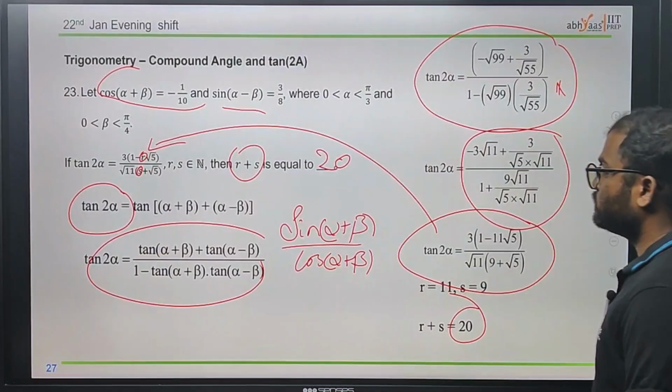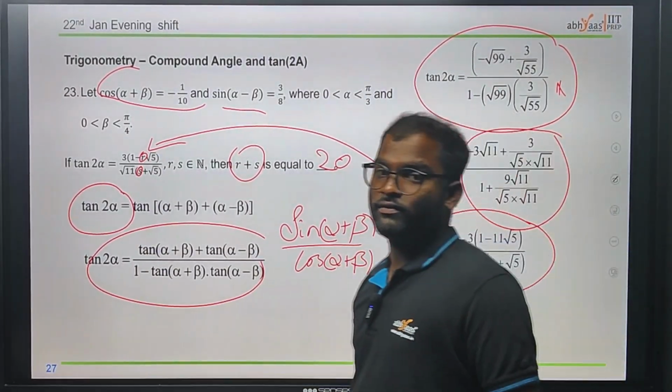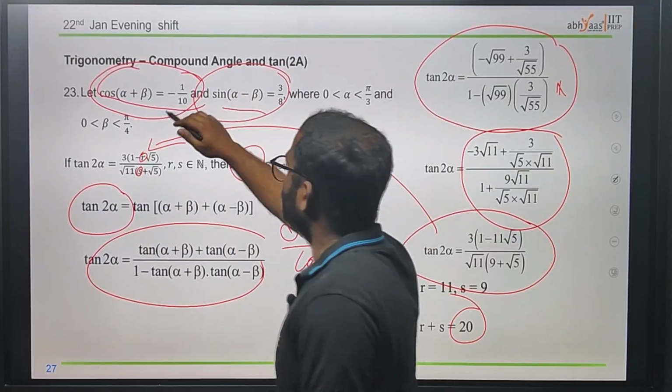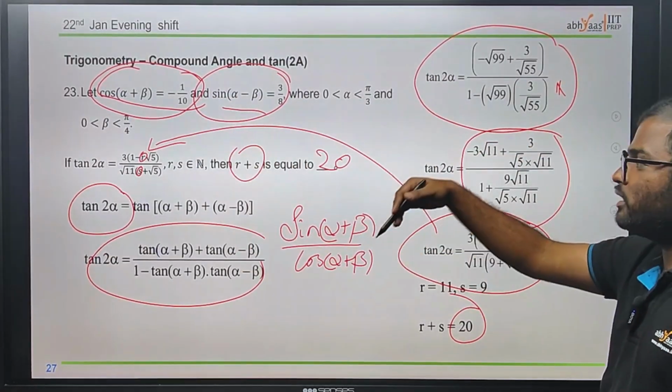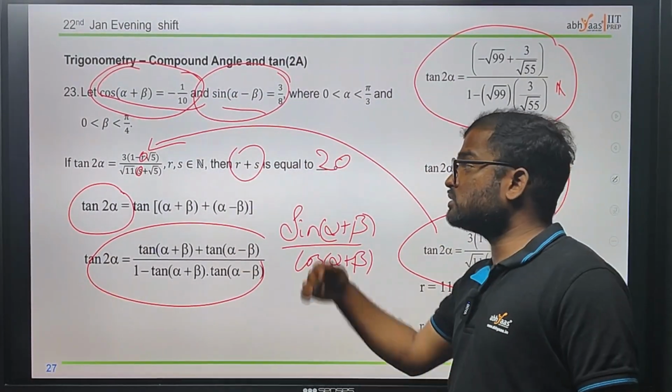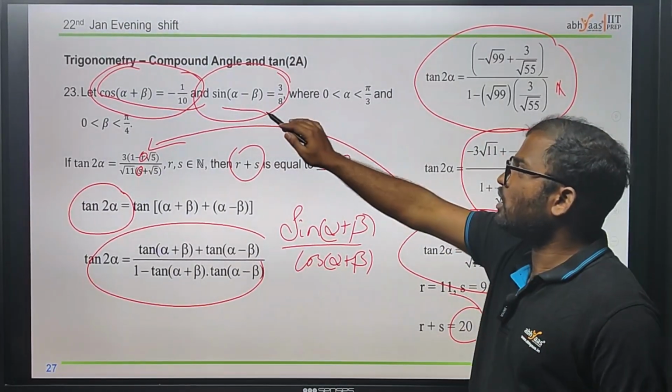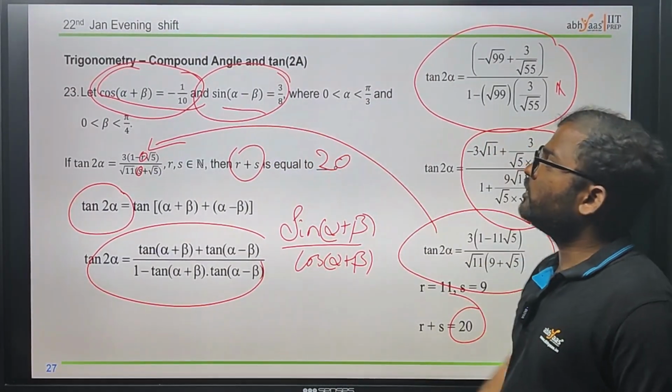I hope you understood. You need to find it just by using the tan itself, you just need to use this one. First you need to find the cos alpha. We already have alpha plus beta in terms of cos, we need to find the sine. In terms of sine we already have for alpha minus beta, we need to find the cos.